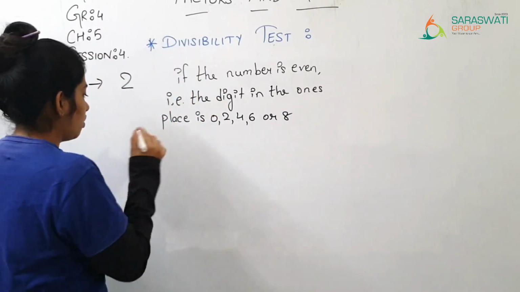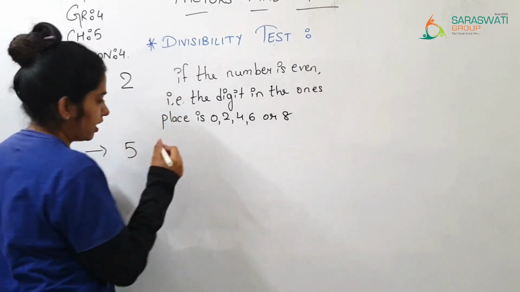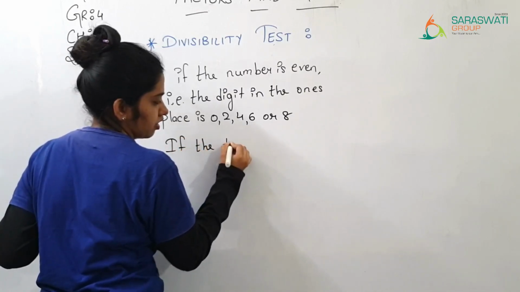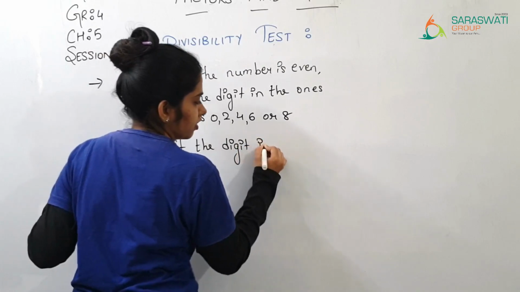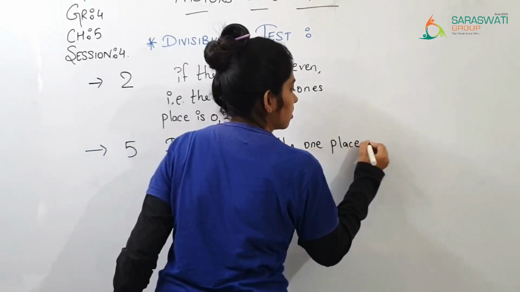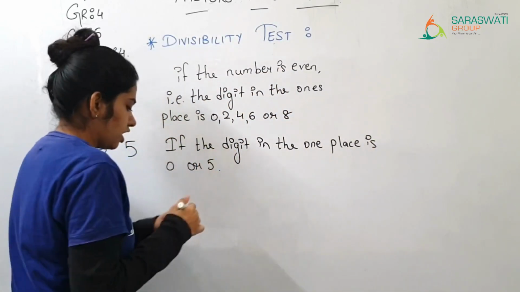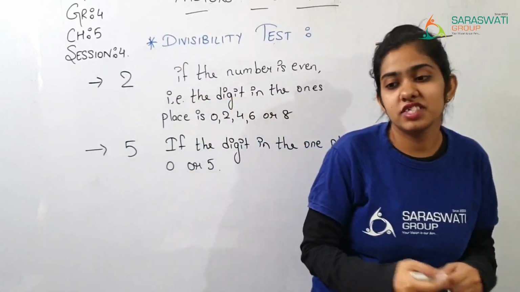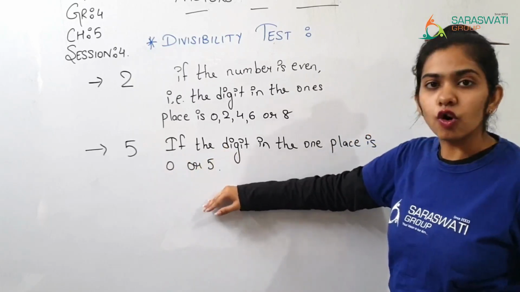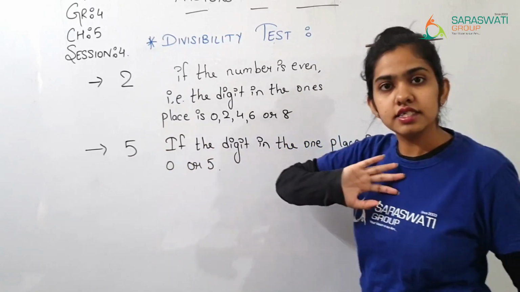Okay, now the next is 5. If the digit in the ones place is 0 or 5, then the number is divisible by 5, otherwise not.